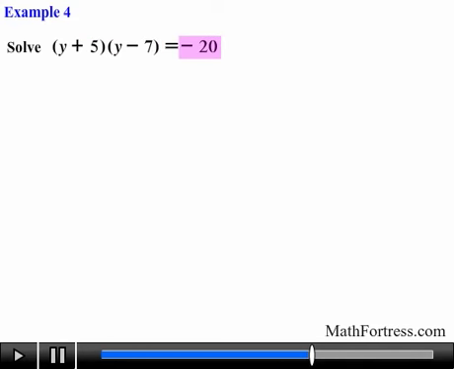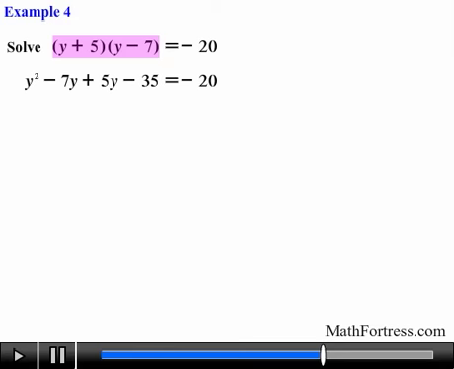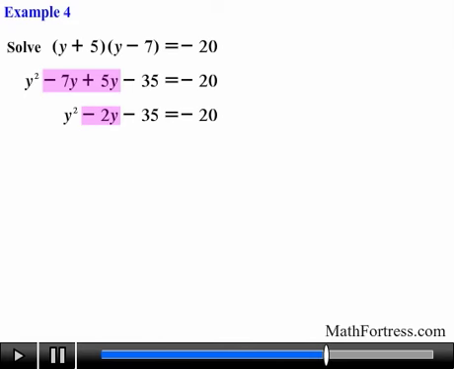The only way we can add or subtract this constant with the constants within the factored expressions is to first expand the expression in the left side of the equation. So we actually have to FOIL this expression first. So let's do just that. The first term yields y squared. The outer terms yield negative 7y. The inner terms give us positive 5y. And the last terms give us negative 35. Next we collect like terms, so we add negative 7y and positive 5y, which simplify to negative 2y.